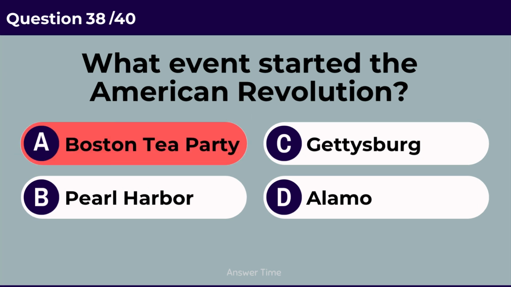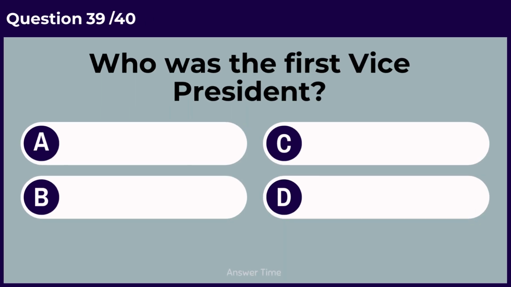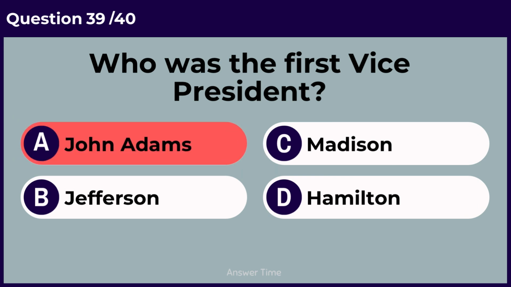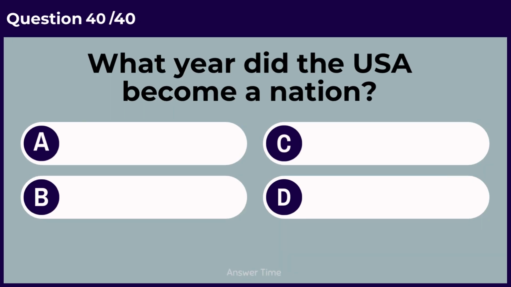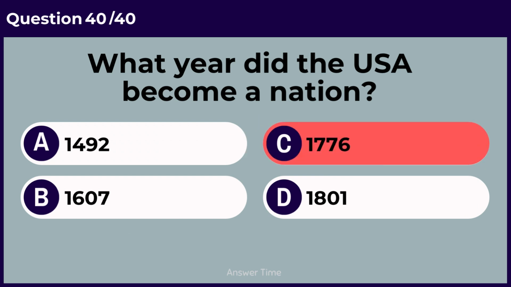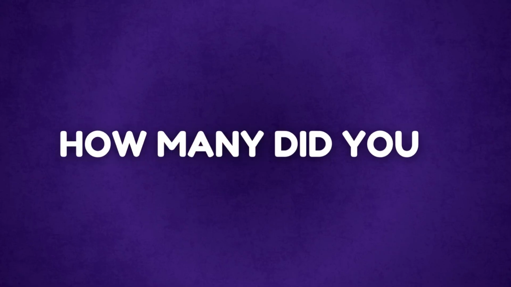Boston Tea Party. Who was the first vice president? John Adams. What year did the USA become a nation? 1776. Out of 30 questions, how many did you get right?